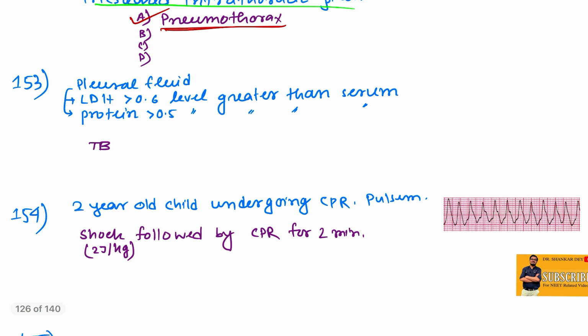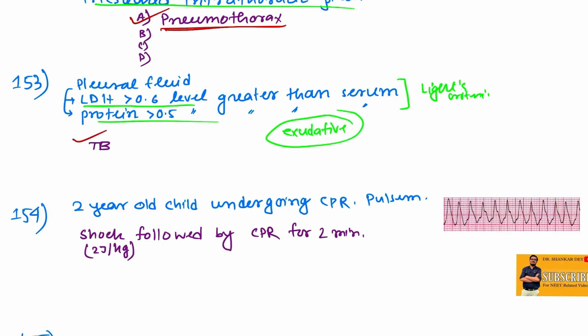Pleural fluid, I think LDH was given, more than 0.6 compared to serum LDH, and pleural fluid protein to serum protein ratio more than 0.5. So according to Light's criteria, the nature of the pleural fluid is exudative, and exudative is obviously TB. I think among the causes, one option was tuberculosis. So tubercular pleural effusion, according to Light's criteria.